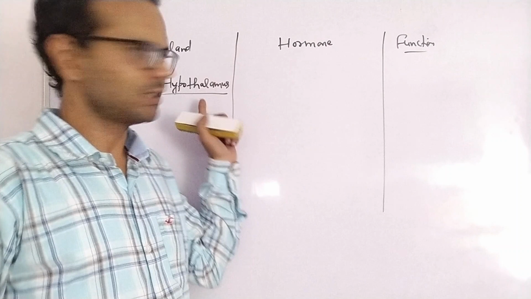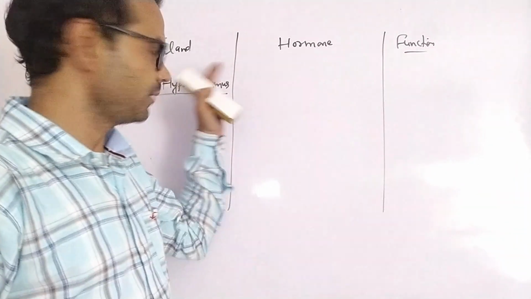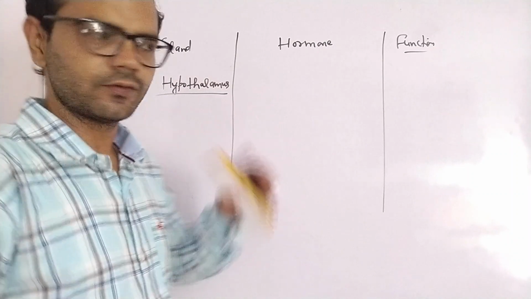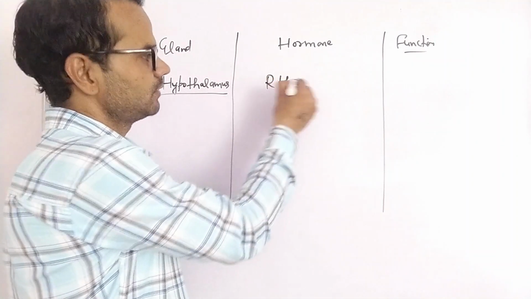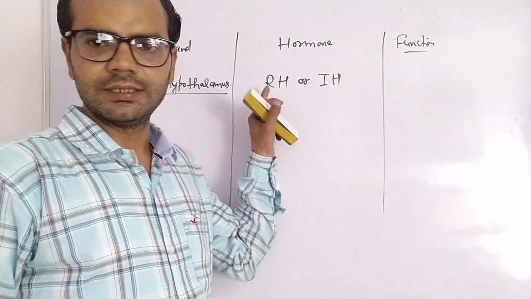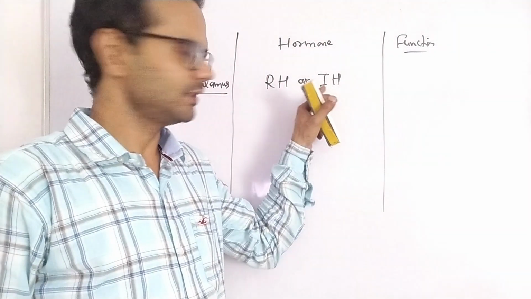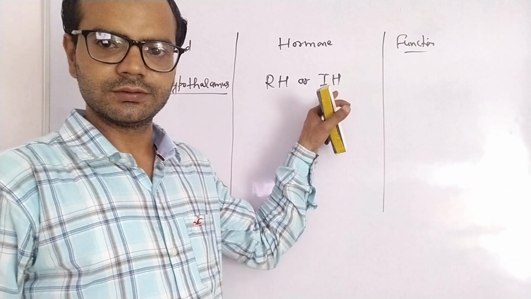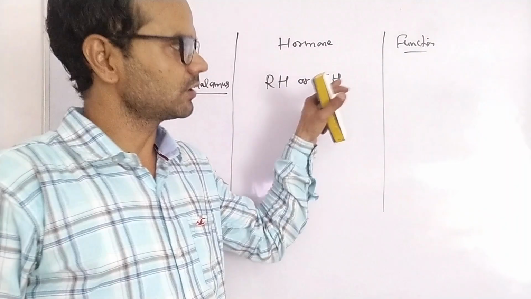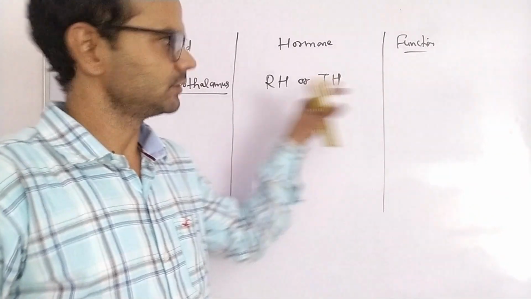hypothalamus. It is present in the brain. It is the main controlling gland of the body. It secretes two types of hormone, either RH or IH. RH means releasing hormones, and IH means inhibitory hormones. They stimulate or inhibit the other glands to secrete or inhibit hormones.